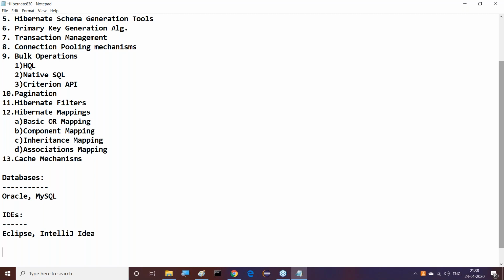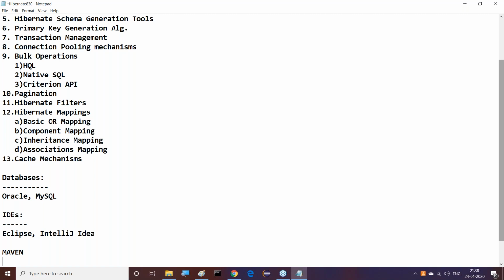And one more thing, guys, it will be an advantage to all of you. What is that advantage? I'm telling you. I want to cover one real-time tool. I want to prepare applications with Hibernate using a real-time tool, which is Maven. I want to use the Maven tool to design these applications. So parallelly, I will take some sessions on Maven whenever I start programming. After completion of basic programming, if you want to prepare applications with Maven, I will take a few classes on the basics of Maven. Definitely I'm going to cover this Maven content.